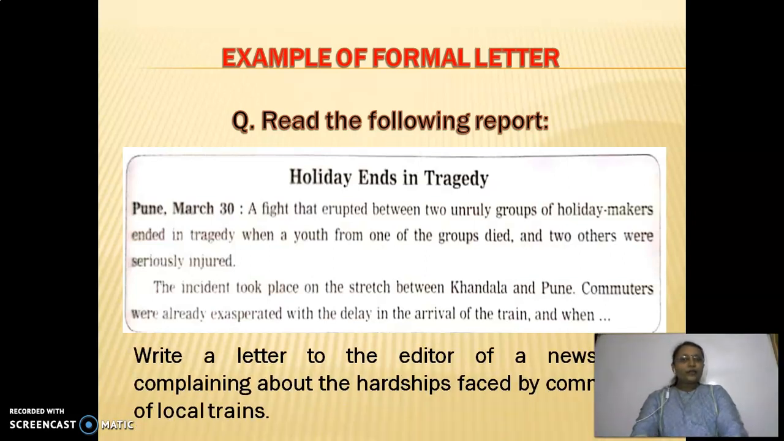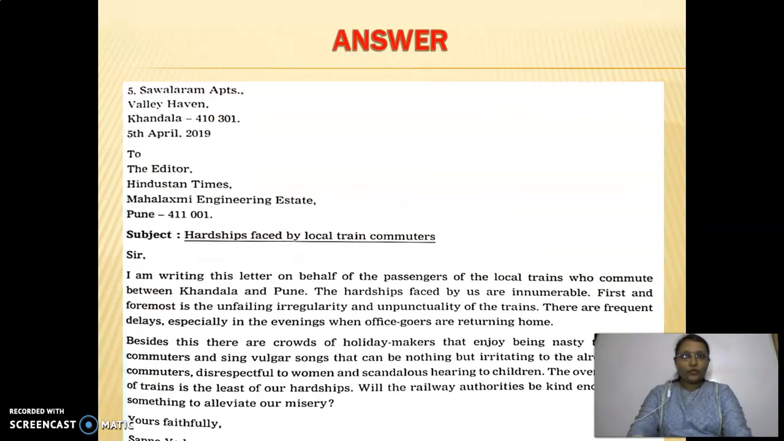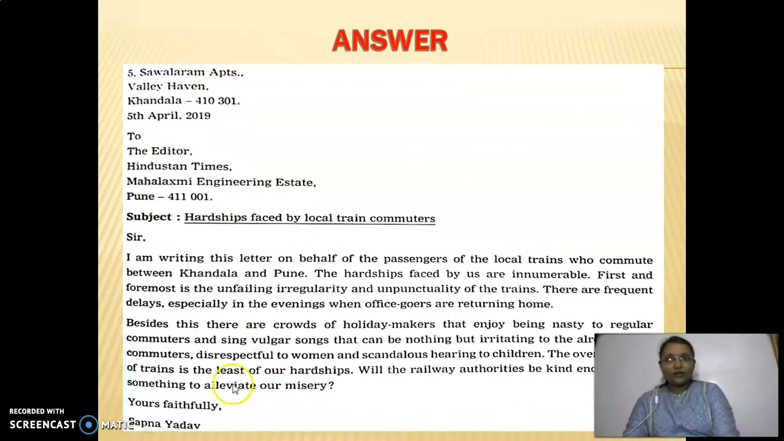Write a letter to the editor of a newspaper complaining about the hardships faced by commuters of local trains. So such a type of question will be there. You have to read that report carefully and you have to write the formal letter. And see the answer, as all the contents are given here, as I told you, like the format. See, this is the sender's address, then this is the to, the receiver's or recipient's address. As I told you, how to write the date, 5th April 2019. In this way you have to write that.